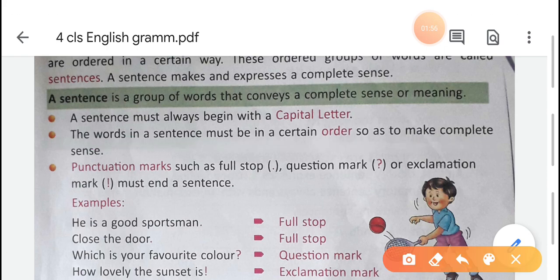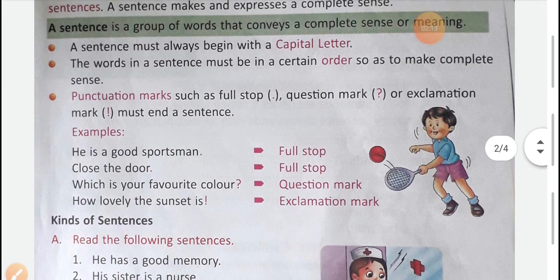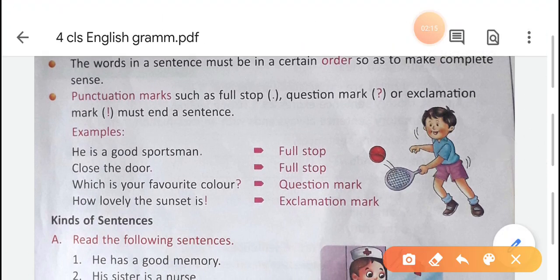Third point is punctuation marks such as full stop, question mark, exclamation mark must end a sentence. After each sentence we have to put a correct punctuation mark according to the sentence. Example is given here. He is a good sportsman. Here at the end we put a full stop, and the second sentence, close the door. Here also at the last we put a full stop.